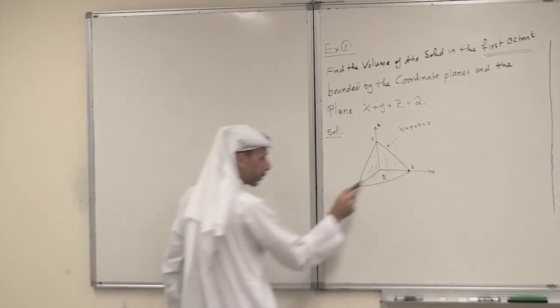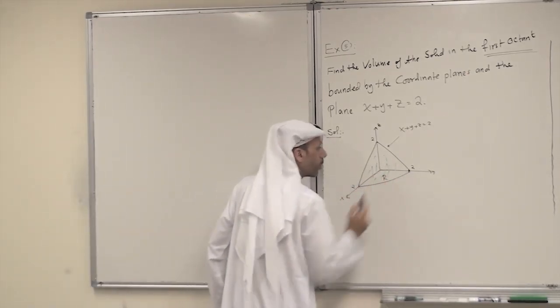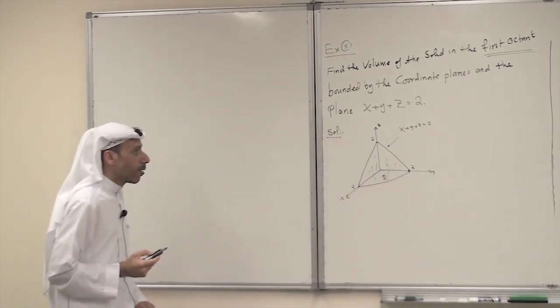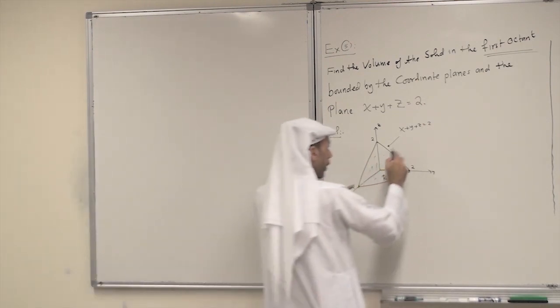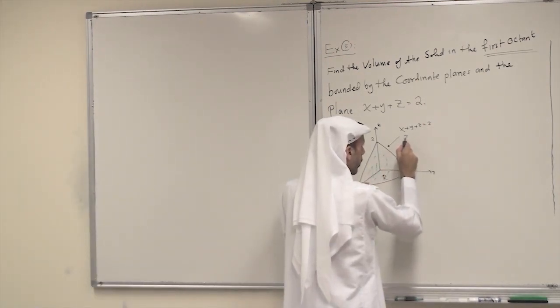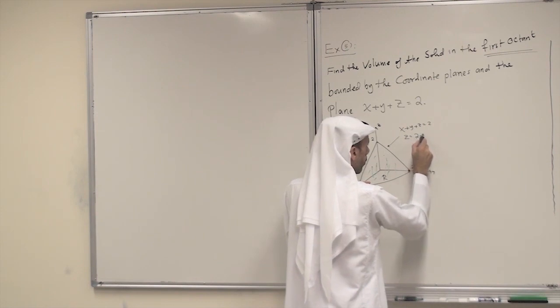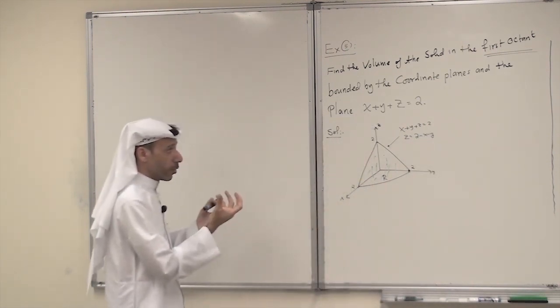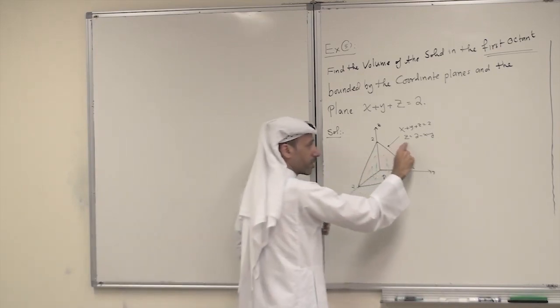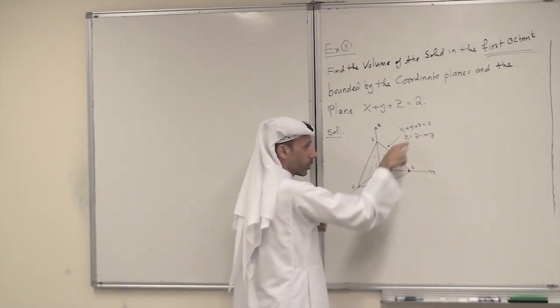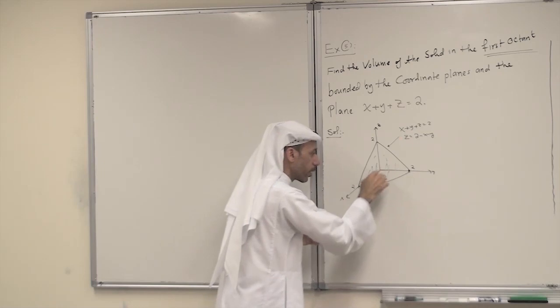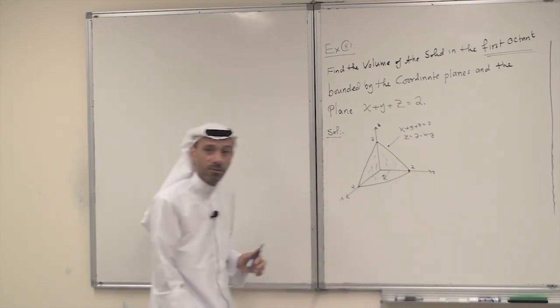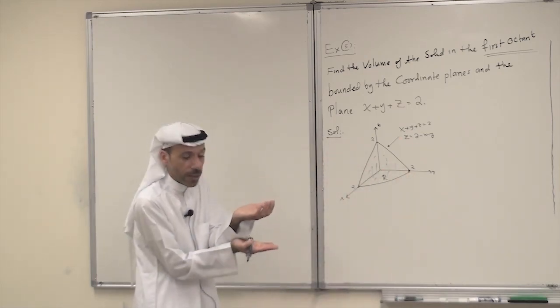Here I can solve for z, because z equals 2 minus x minus y. It is the solid below this positive function, above the triangular region in the xy plane. A surface and a region.